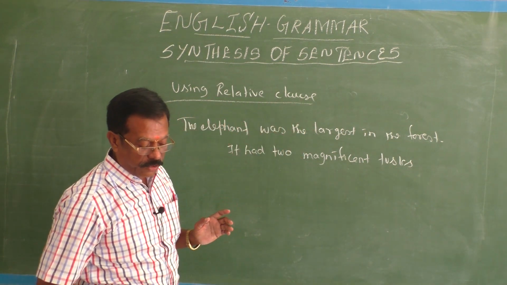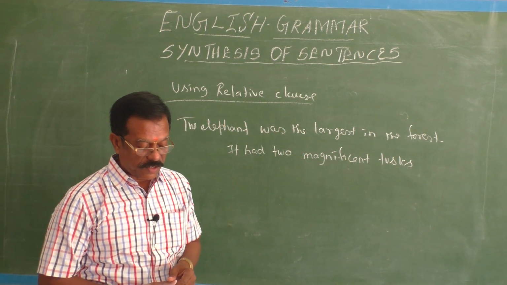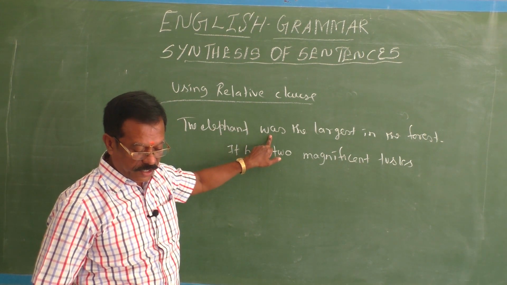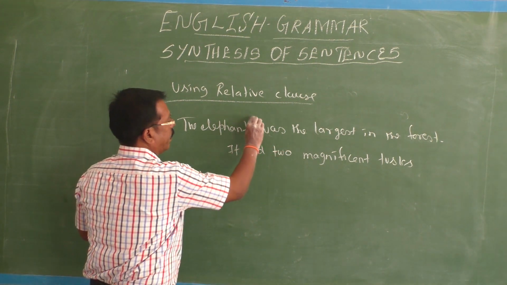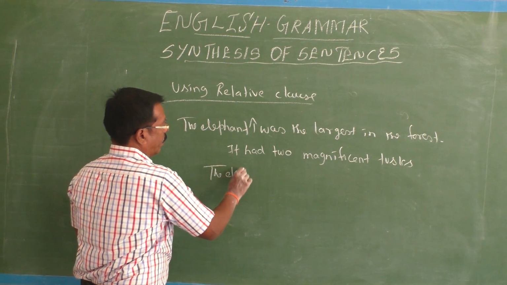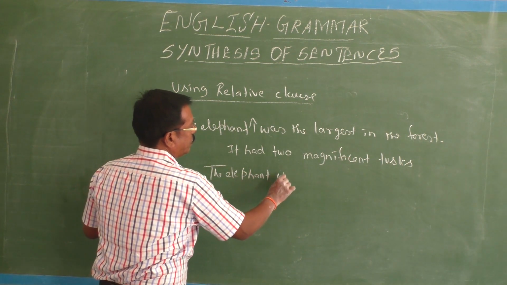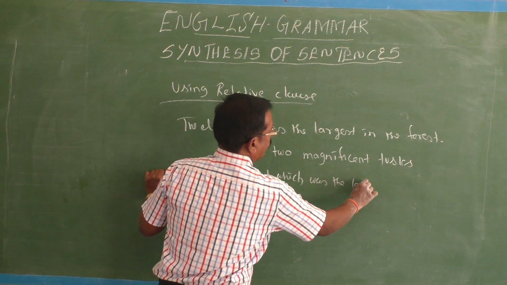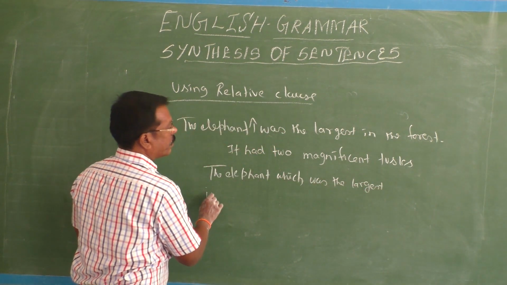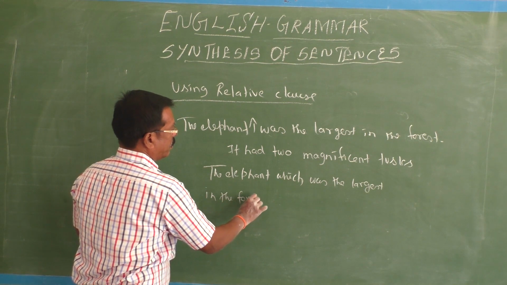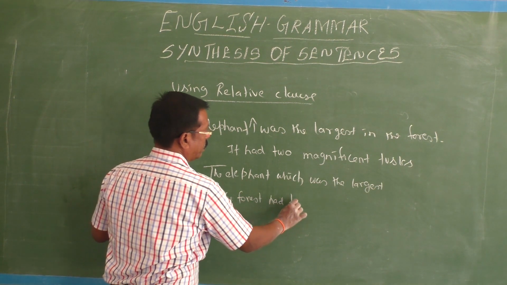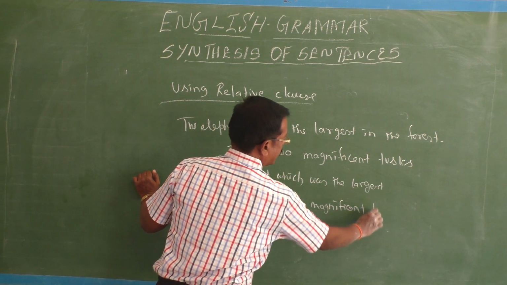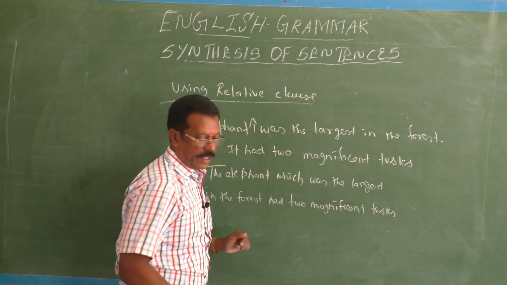Now using the relative clauses, we can join two simple sentences into a complex sentence. So the elephant, which was the largest in the forest. See, here you can use the elephant which was the largest in the forest had two magnificent tusks. Okay, fine children.